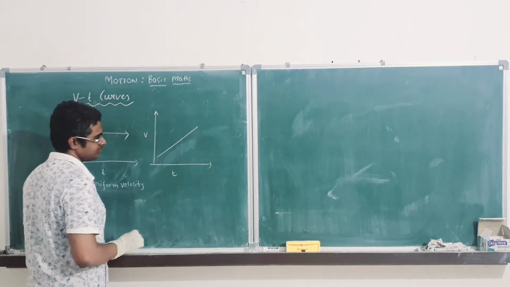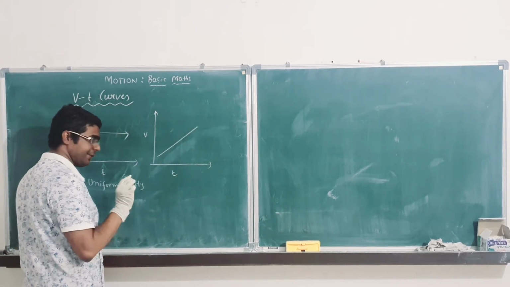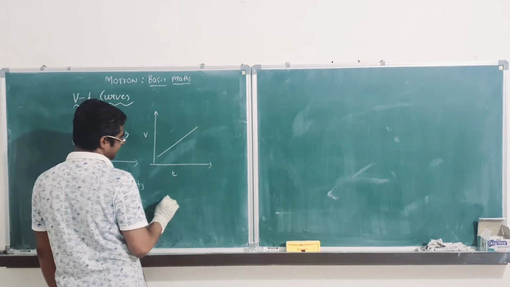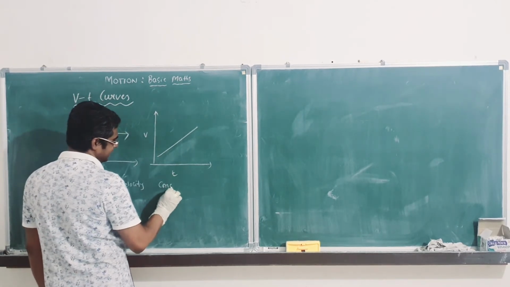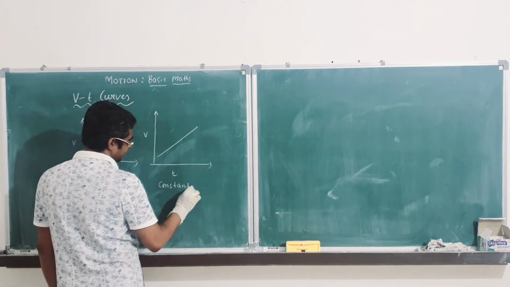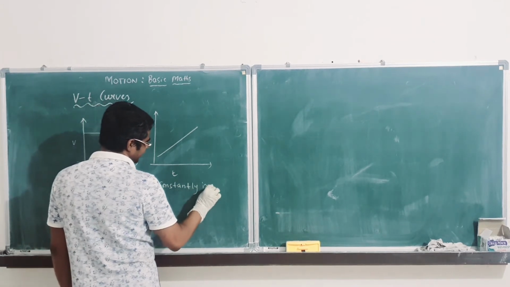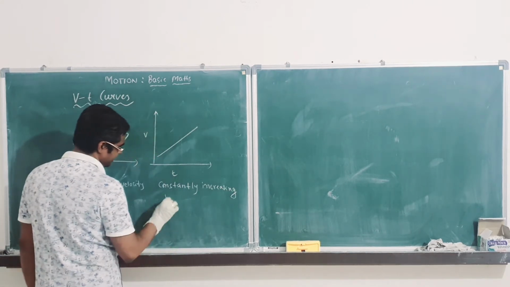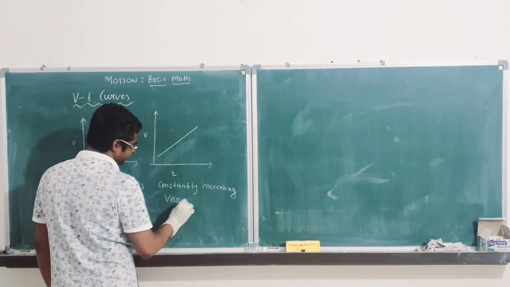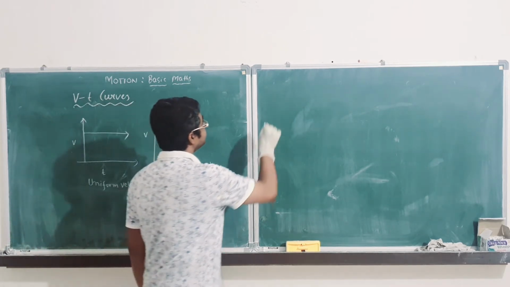Next, a straight line. That means velocity is changing. Definitely non-uniform velocity. But velocity is basically increasing, constantly increasing velocity. Clear?